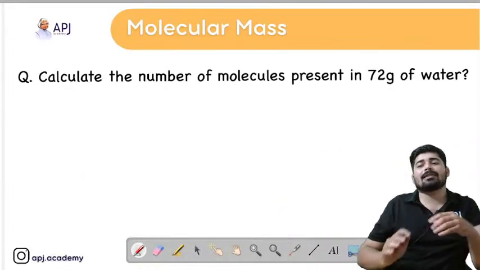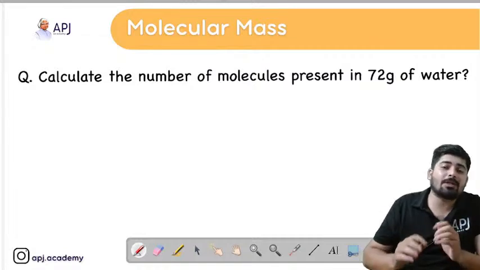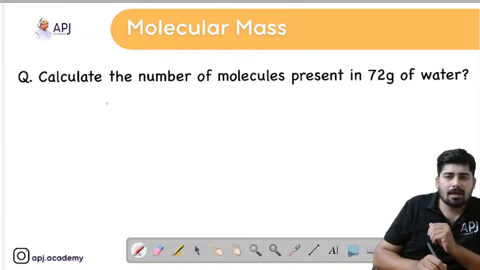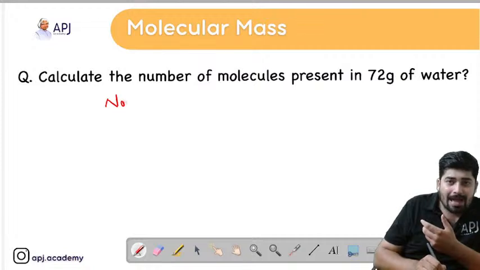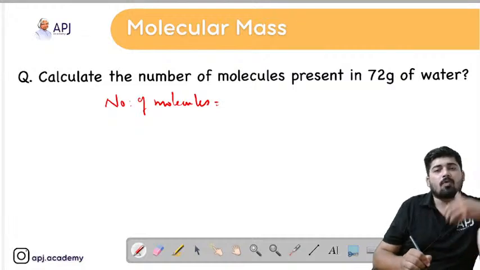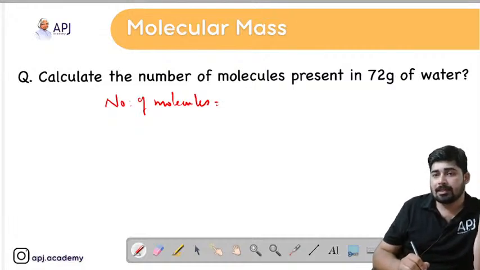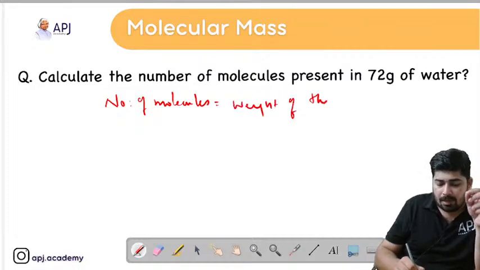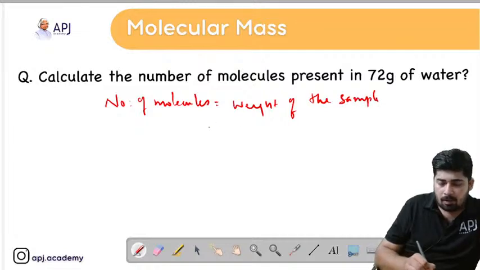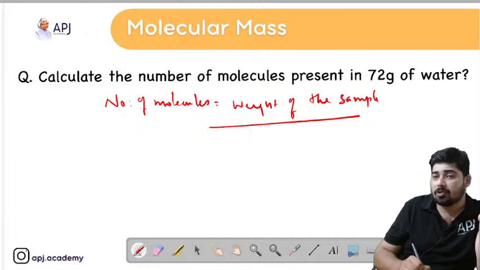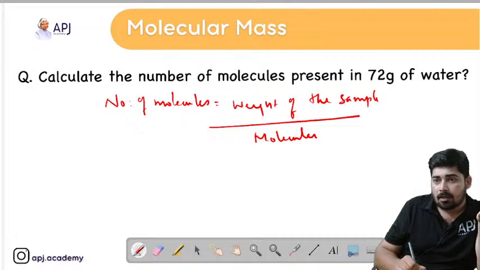Calculate the number of molecules present in 72 grams of water. Let's see. I have taught you the formula: to calculate the number of atoms, what was the formula we discussed? It is simply the weight of the sample divided by the atomic mass. Here we are discussing a molecule, so we have to consider the molecular mass of water.